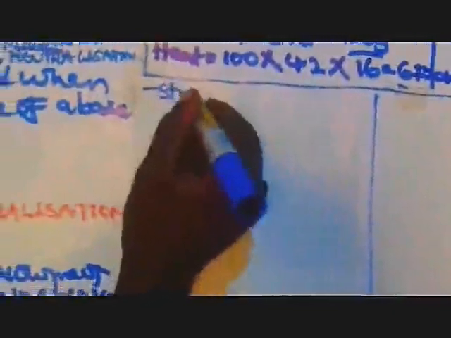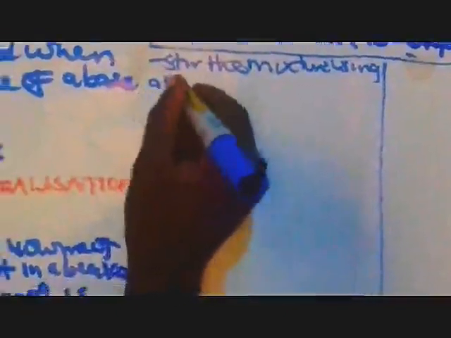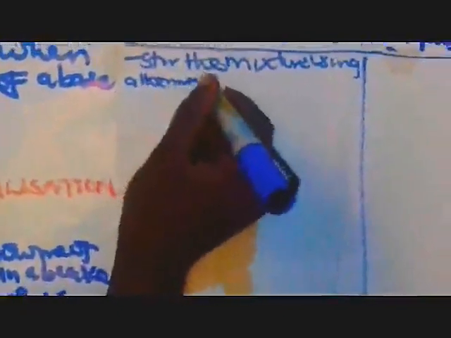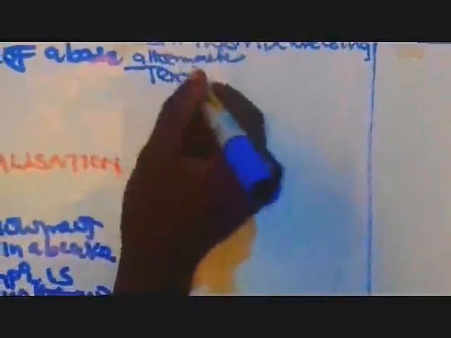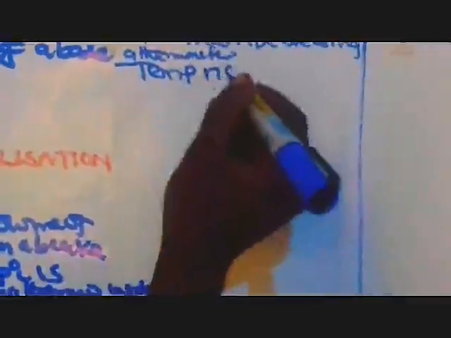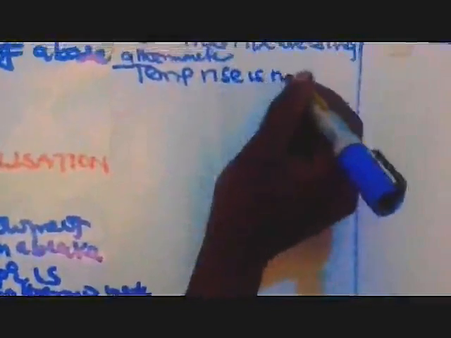So we are stirring our mixture, stir the mixture using a thermometer. Then the temperature rise is noted. And from there, we are going to assume that these are our results.